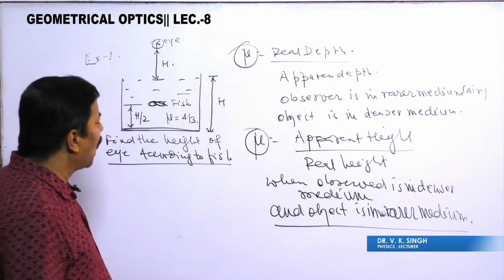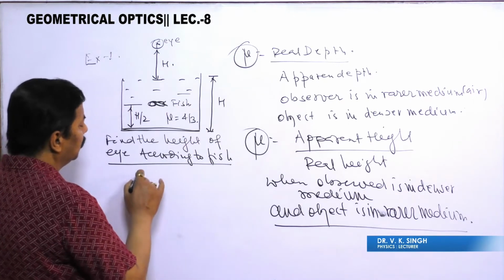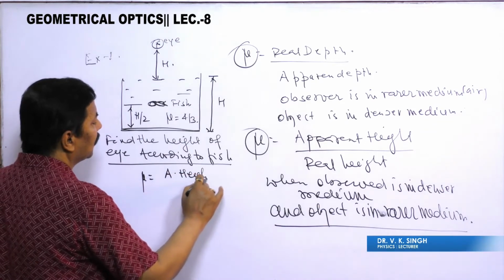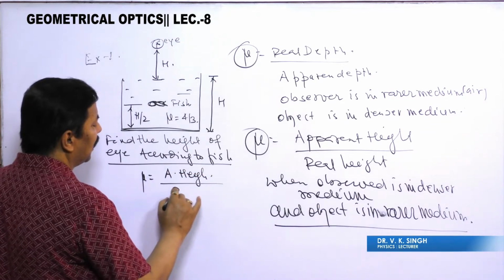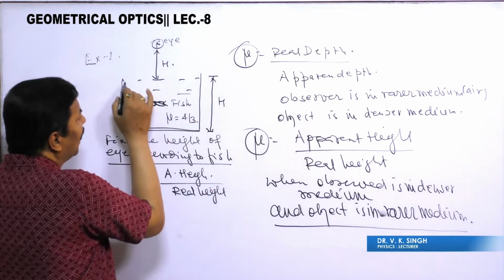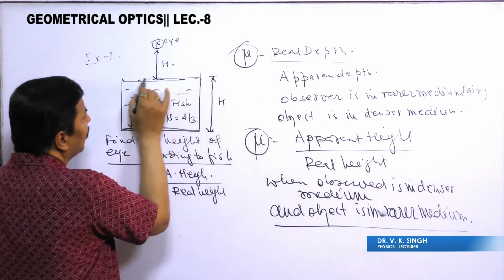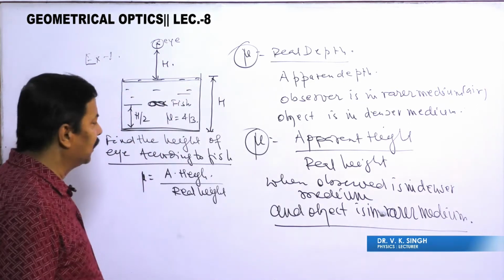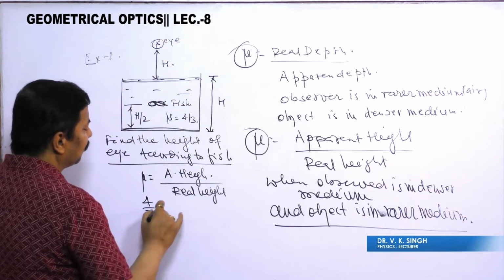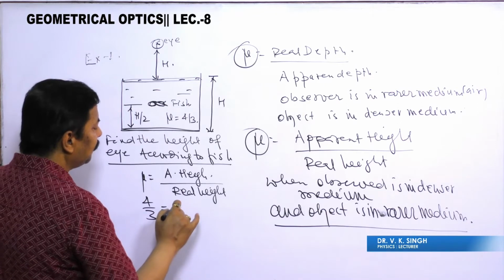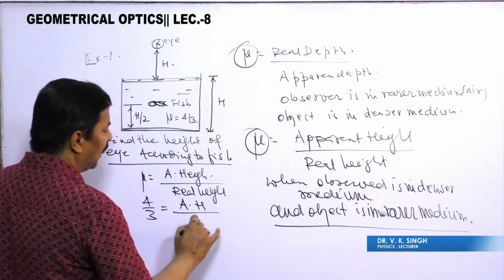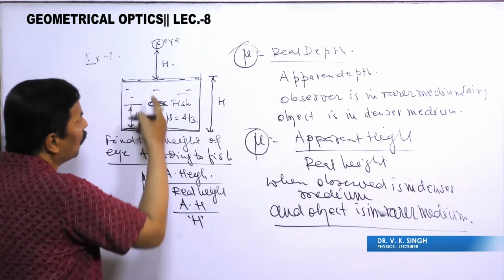Now in this formula, mu is apparent height by real height. Whenever we are measuring the height, it is measured from the surface. So mu of the medium is 4 by 3, and apparent height by real height is h according to the question.